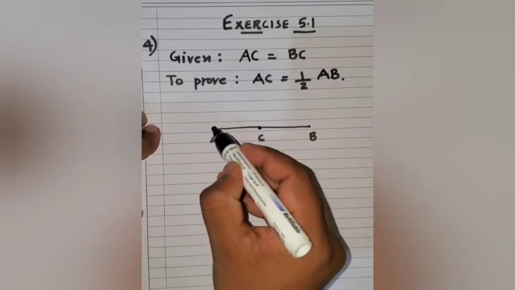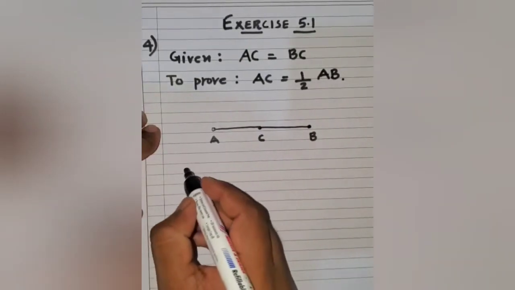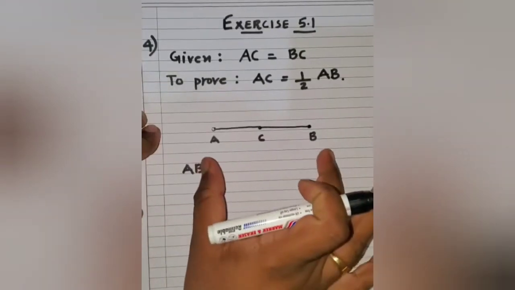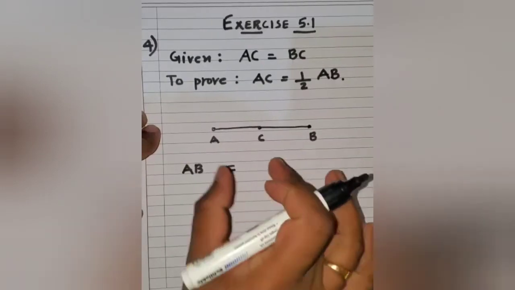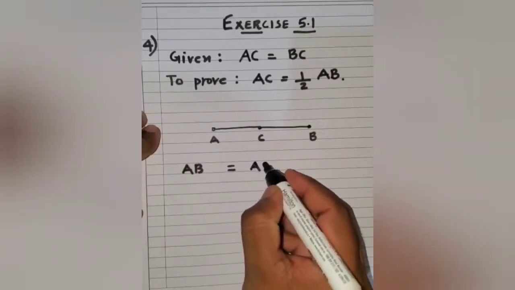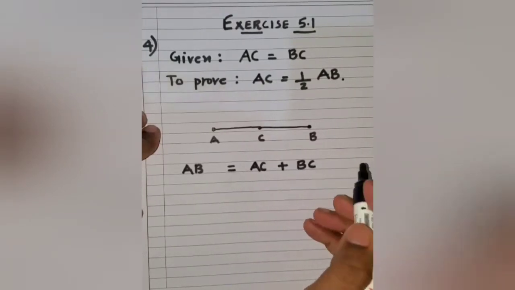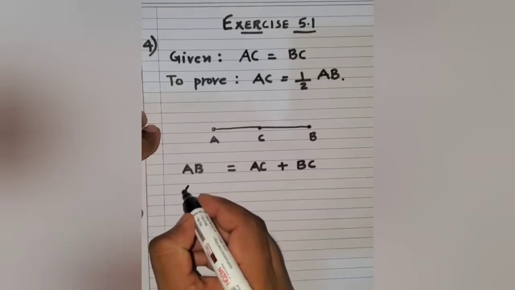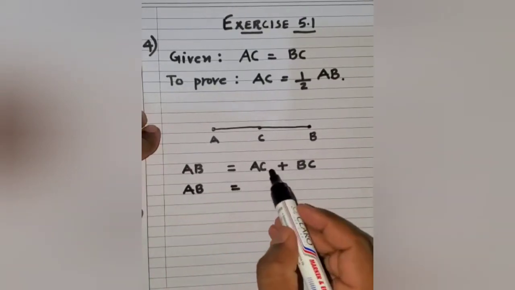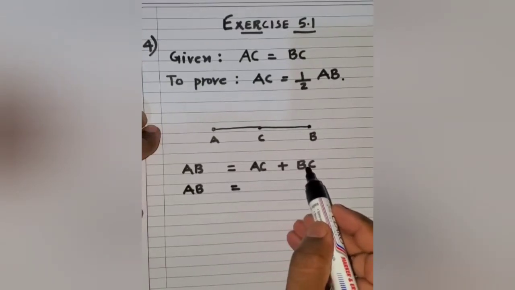Over here, you can clearly state from the figure that the length of AB will be equal to AC plus BC. That is from the figure itself. Now I can write that AB is equal to, I've got two parts, one is AC, the other one is BC.